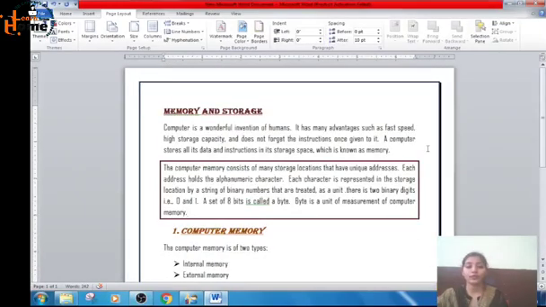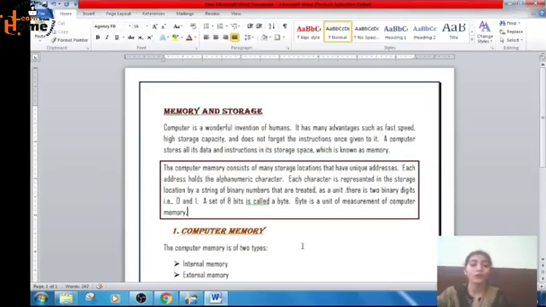ठीक है, you can apply the borders to one paragraph also, or you can apply the borders to the whole page. Okay, you can change the color of the border, है ना, you can change the different styles, you can add shading, है ना. These are all the different options to apply the borders.